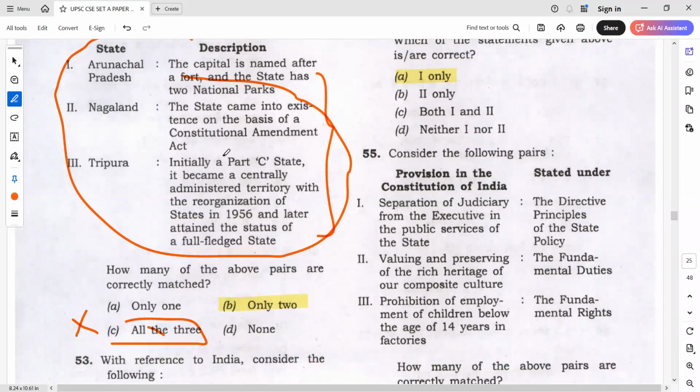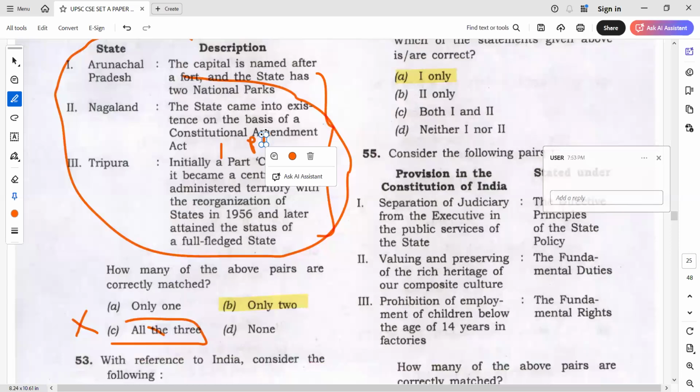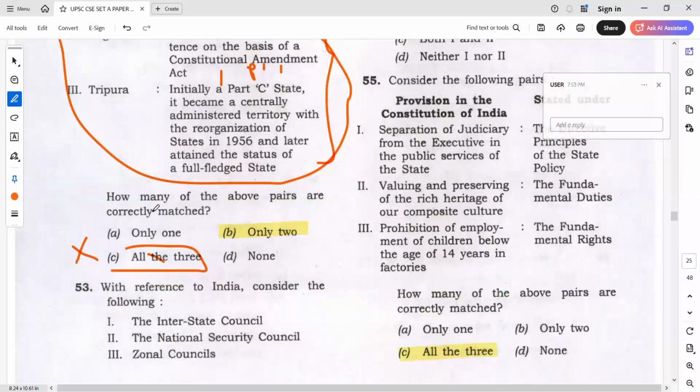There is a Nagaland Formation Act 1962. It is clearly given in an official source, PIB. You just type PIB Nagaland state formation act, so that you will get it, and accordingly you can answer. But I would say the answer is only 2 in this. Definitely it is not all 3. You can consider this answer as only 2.